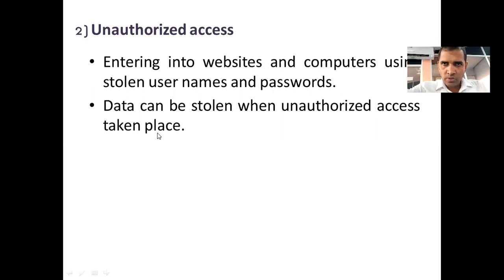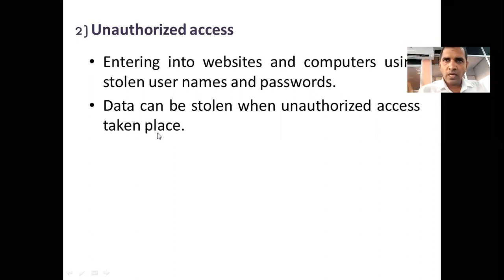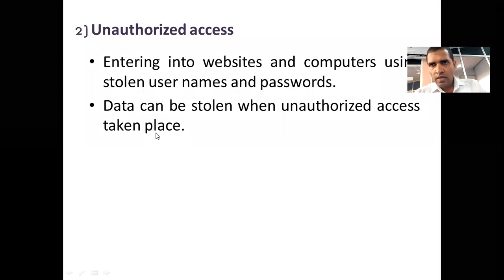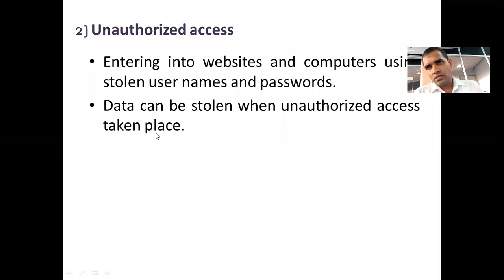That person comes to my place, comes to my phone and steals it, right? But if it is unauthorized access, someone's computer, maybe someone's websites, can be accessed by others illegally with the help of the internet.